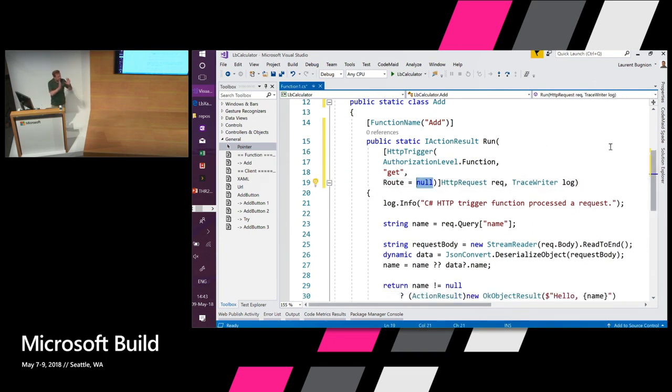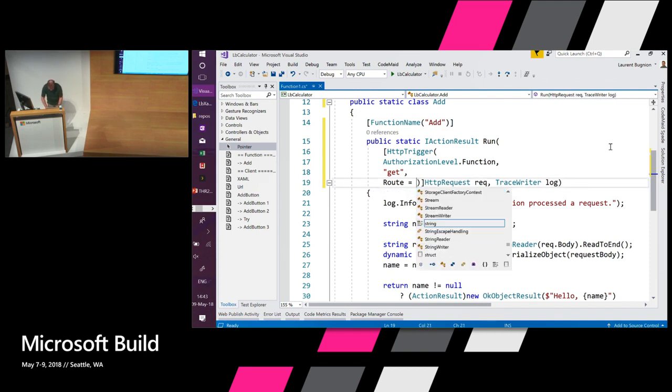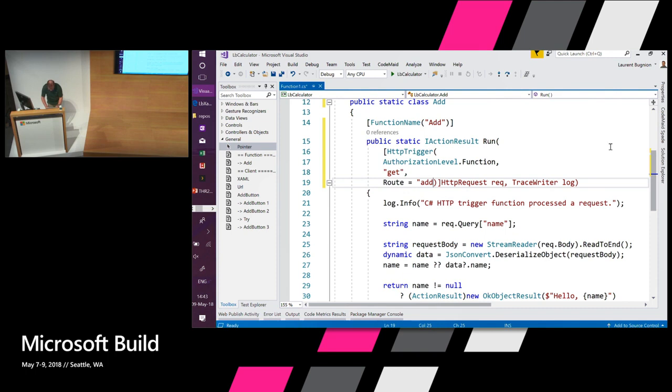So just like before, this is part of the URL. So in that case, I say this function is called add. And then slash, and then I will have one number, and then the number itself with squiggly brackets. So basically, the function runtime is going to extract those from the URL and give them to me. Then I will have the second number. I did not say number 2. I want to clarify that. And then after that, I add the second number. And so this is all part of my URL.